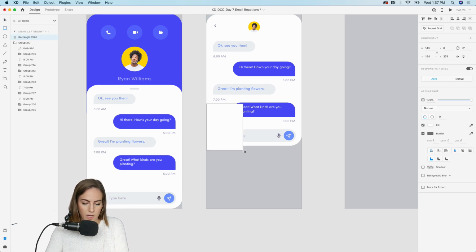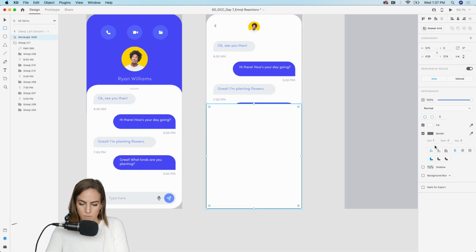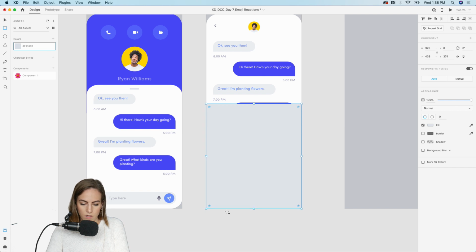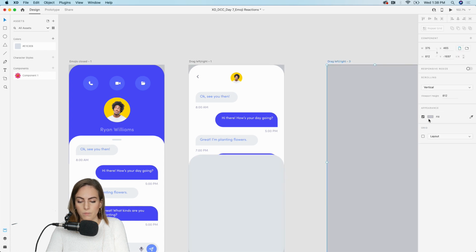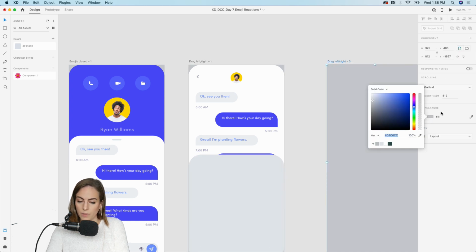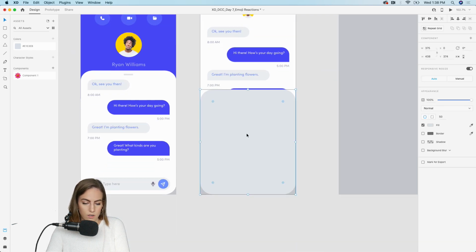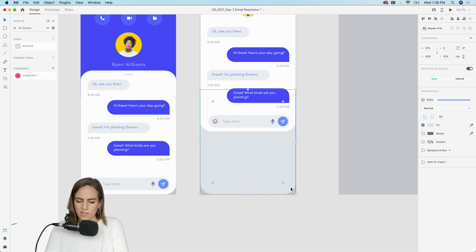So let's add a background, and I'll make this a gray color. And you'll notice here that I changed the background fill just to a darker color. That's how you do it. You go in your appearance panel, make sure the whole artboard is selected, and you can change the color. Just because I want this bottom area to stand out so we can see the corners there.